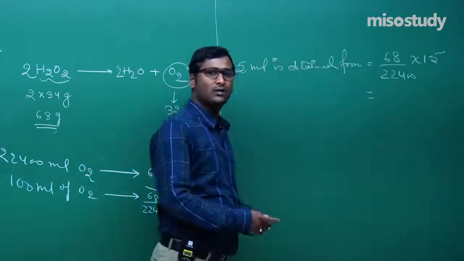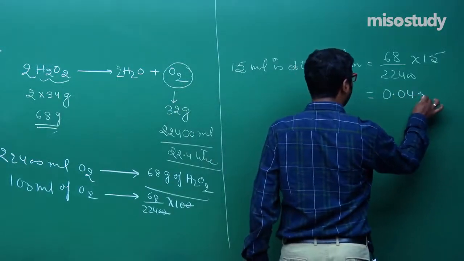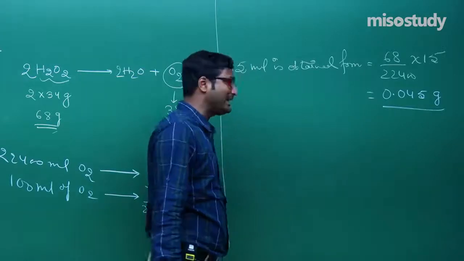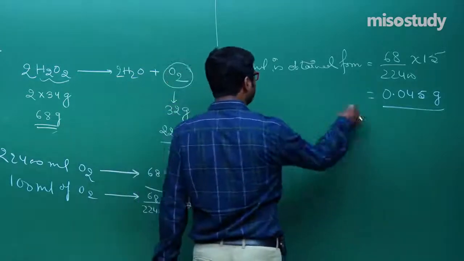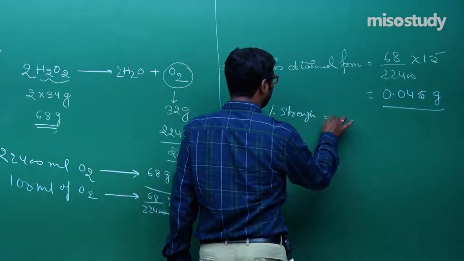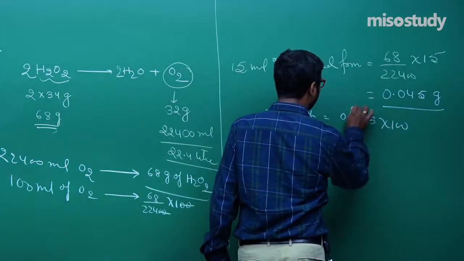Clear? Now what will happen? It will give you 0.045 gram. Clear? Then we can easily say that the percentage strength is equal to 0.045 multiplied by 100.